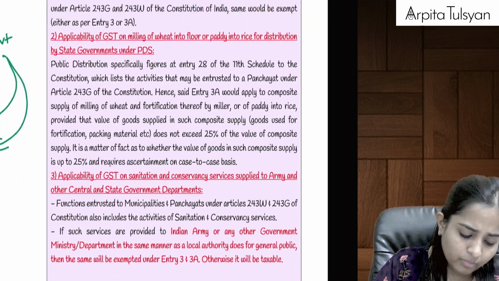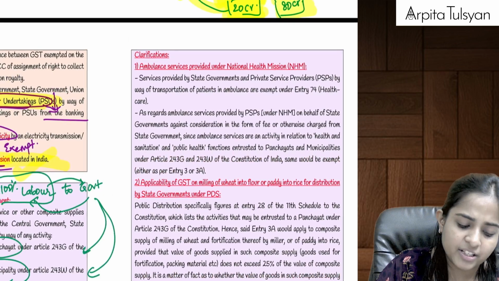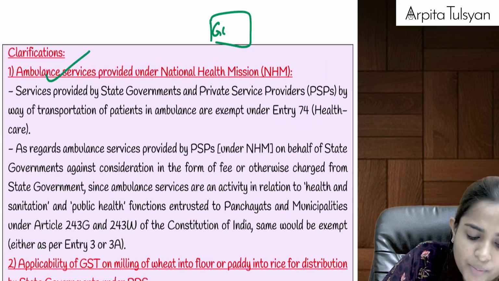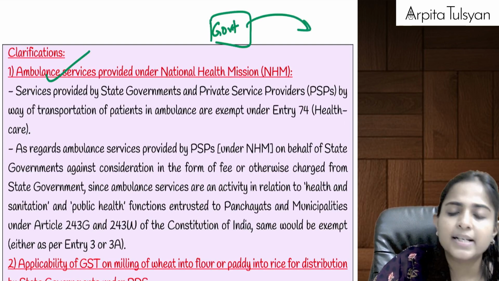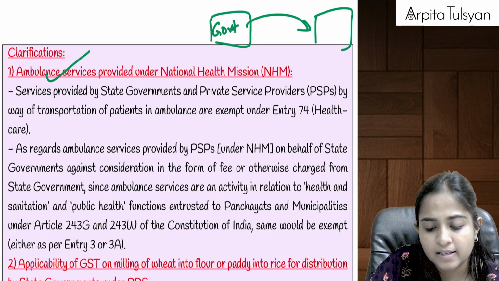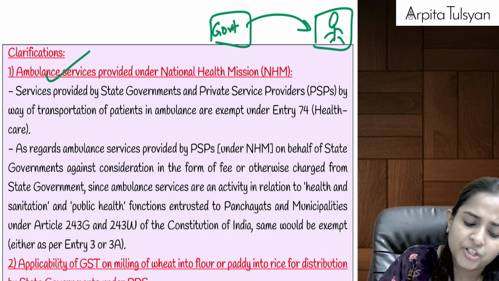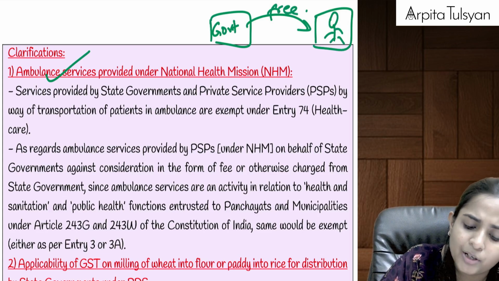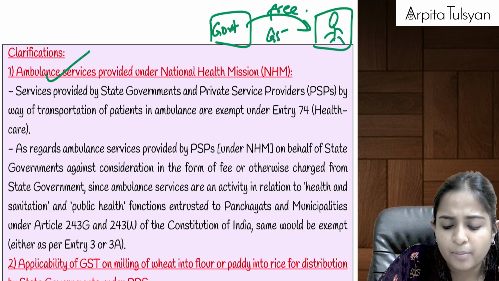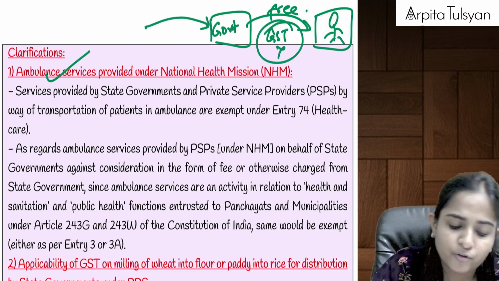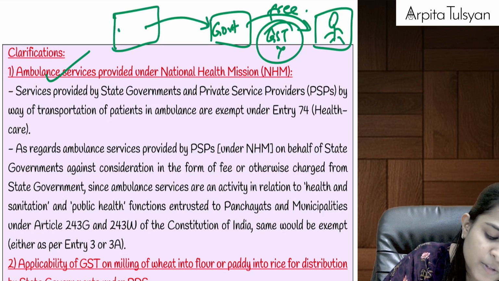Okay. Now here there are 3 clarifications that they have given. Now let's say the government is providing us free ambulance services. Okay, under public health, under National Health Mission, the government is providing us free ambulance services. So here anyway there will be no GST, because these are free services. But can we say the government will also have to take this service from some service provider?